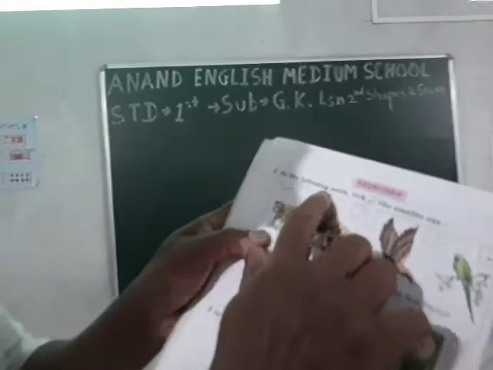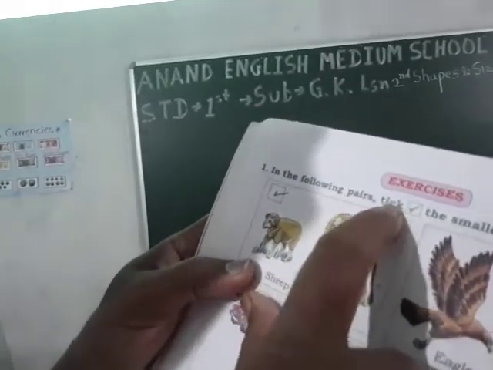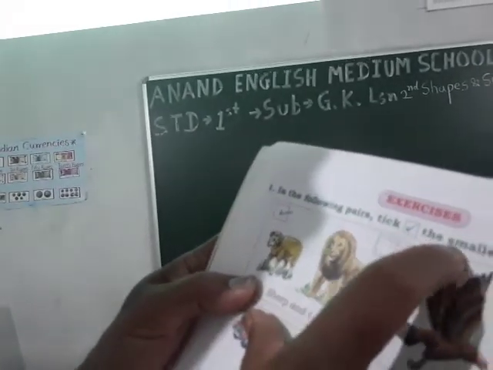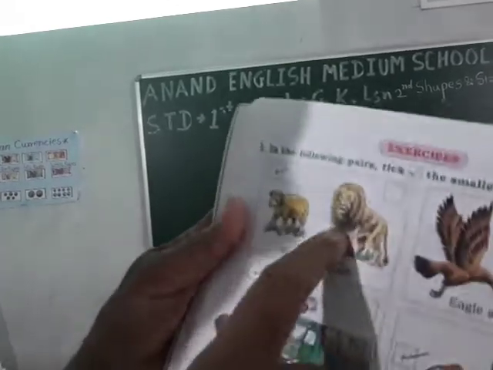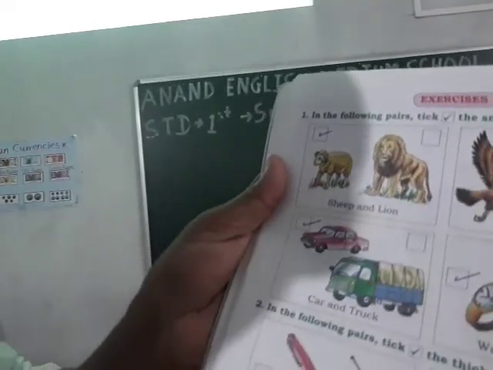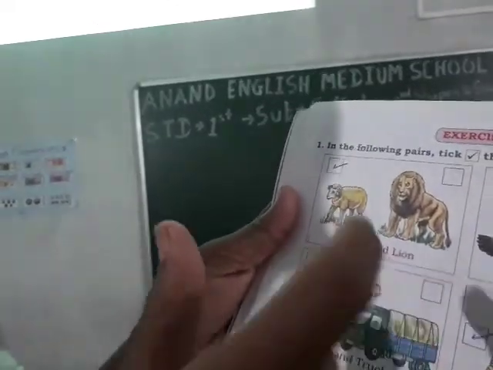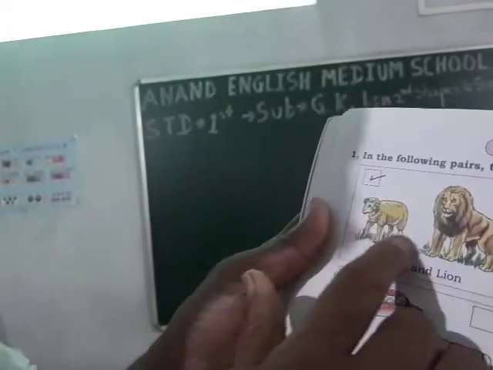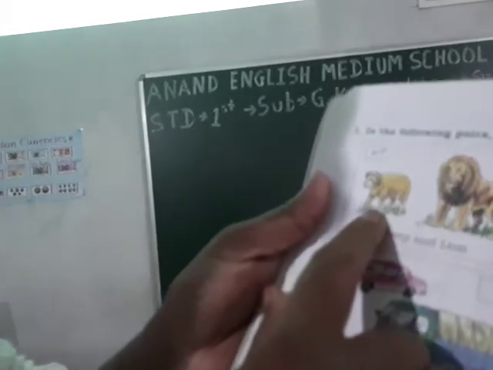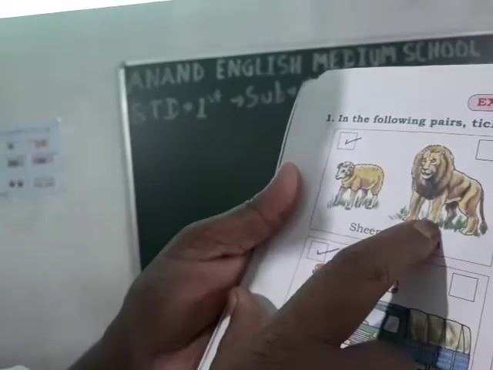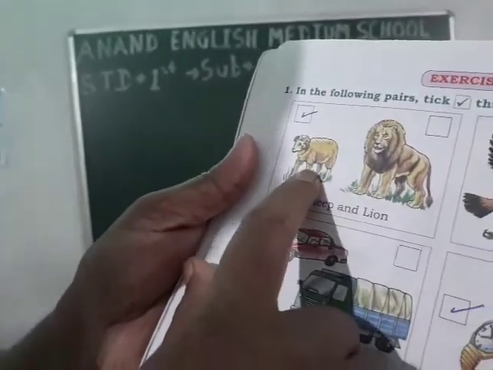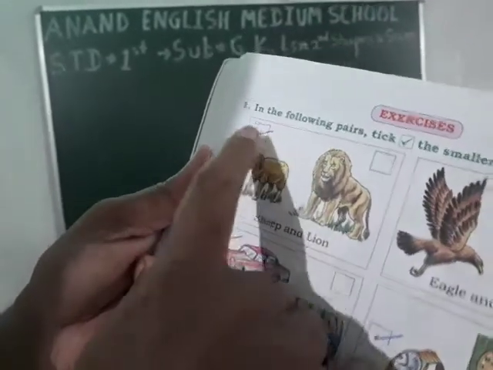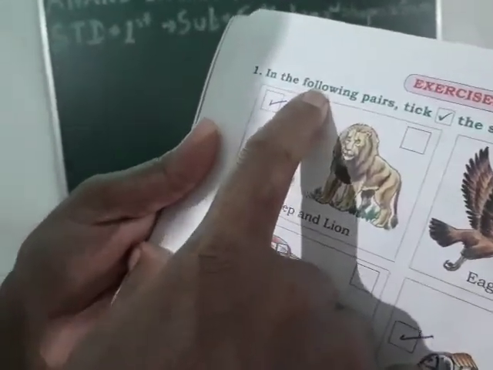In the following pairs, tick the smaller one. So here they have given you some pictures. You have to tick the picture which is smaller. So here there is a sheep and there is a lion also, but the sheep is smaller than the lion. That is why you have to tick the sheep.